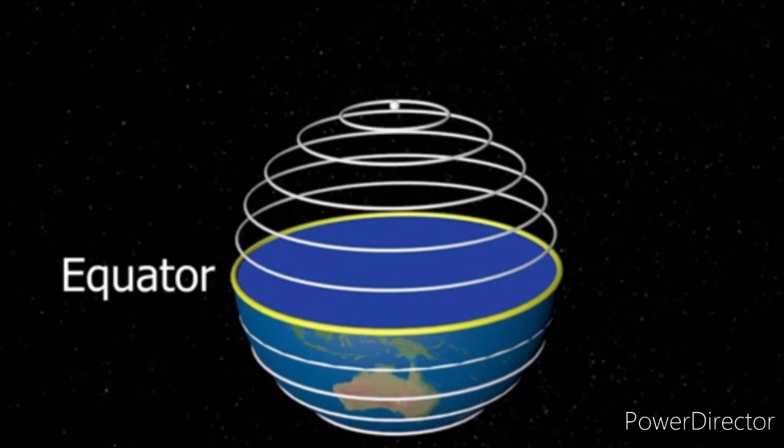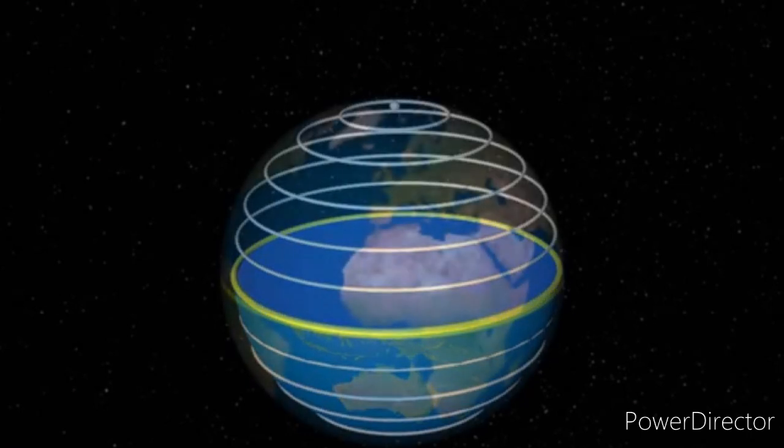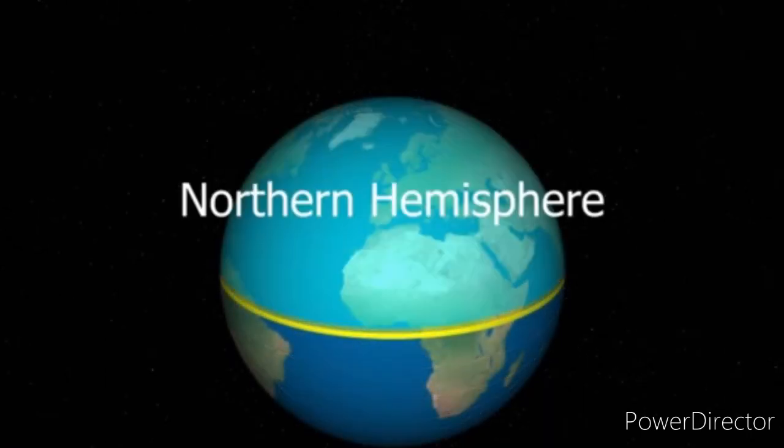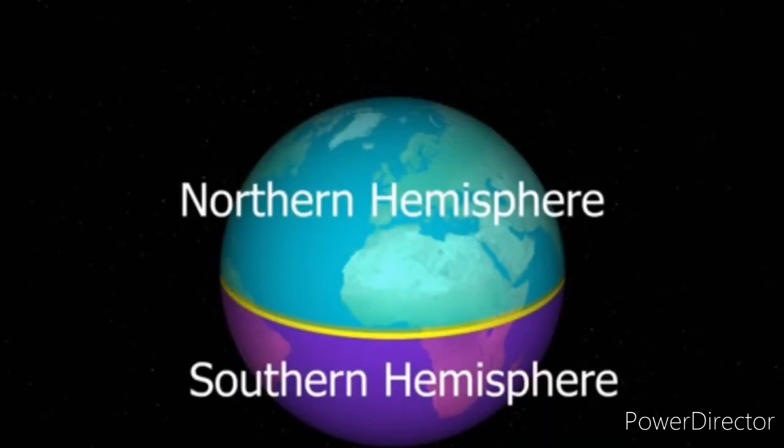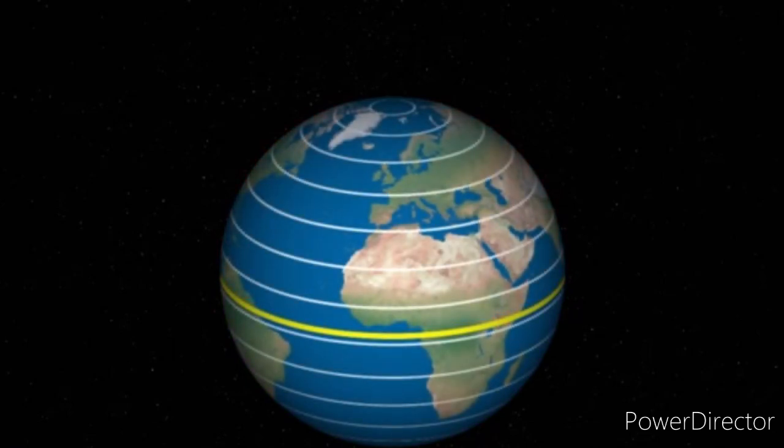The equator, that is at 0 degrees, is the most important latitude and the largest circle that can be drawn on the globe. It divides the Earth into the northern hemisphere and southern hemisphere. Now, the distance between any two parallels of latitude is always 111 kilometers. The North Pole and the South Pole are the fixed points and serve as the basic points of reference.